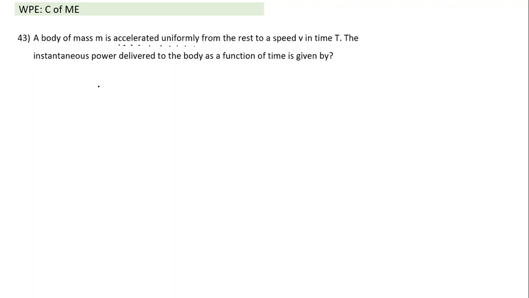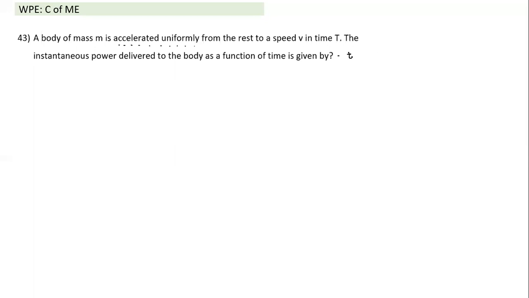So let's see, we have to calculate. Let's start back from here. We need to calculate power delivered at a particular random time t. So what do we need to calculate power? For calculation of power, we need force and we need velocity. And force is not given, but since velocity and time is given, we can find out acceleration and velocity.